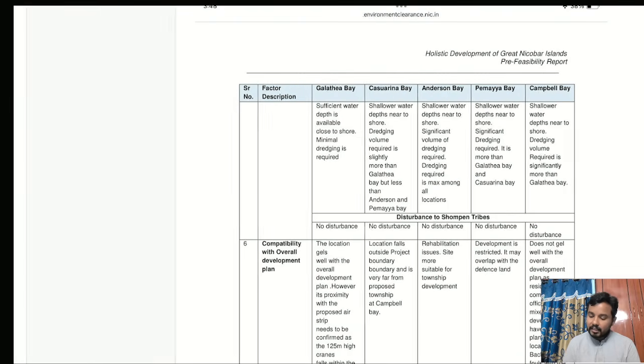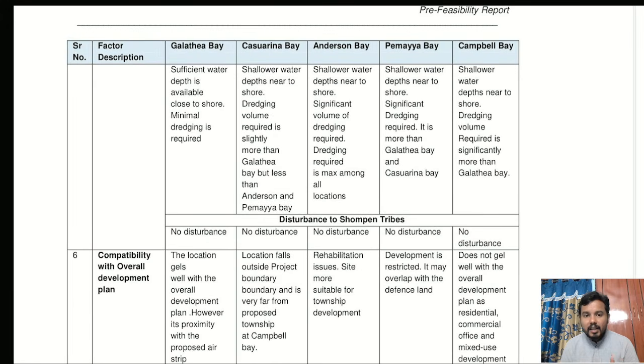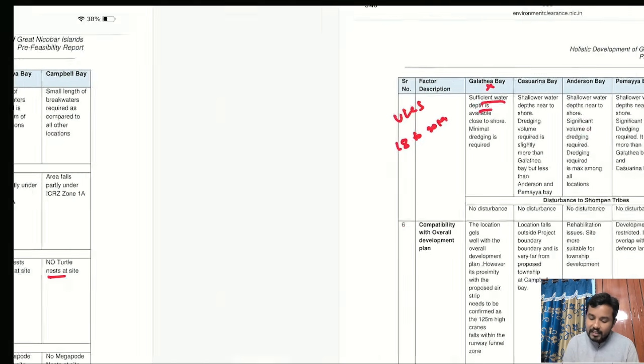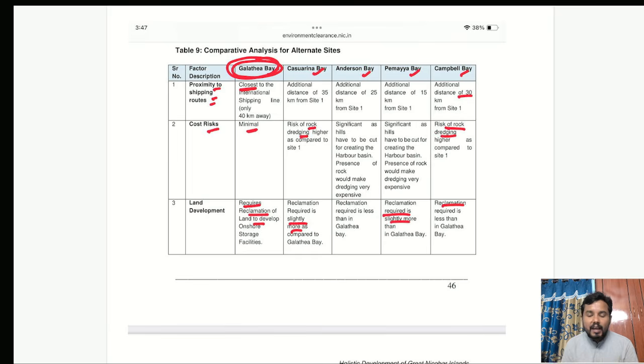And also next one, dredging. Dredging is not very much required at Galtia Bay. Sufficient water depth is available. What is this dredging? To dock the ultra large container ship, they need around 18 to 20 meters depth. So to increase the depth, you have to do some dredging. That dredging is very minimal in Galtia Bay. So like this, the government had done all kinds of analysis, and they have selected Galtia Bay as the best in terms of strategic positioning and also less environmental impact.